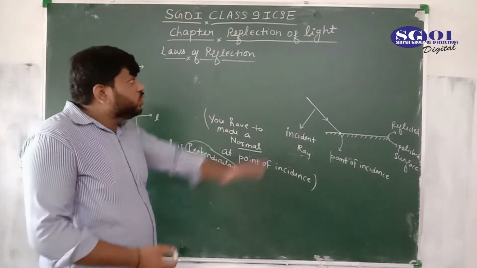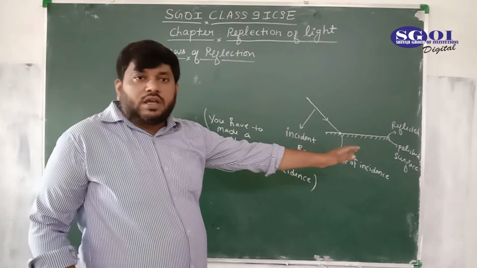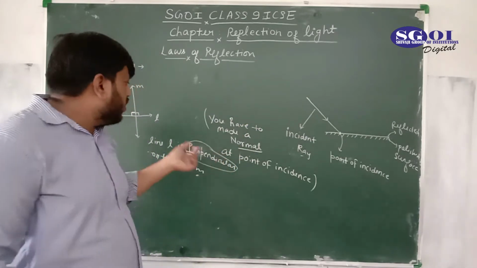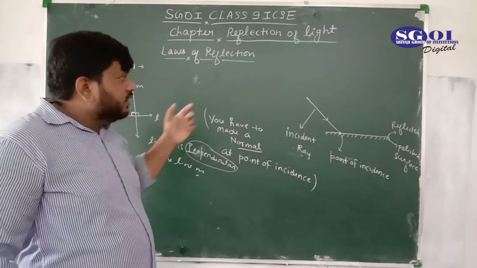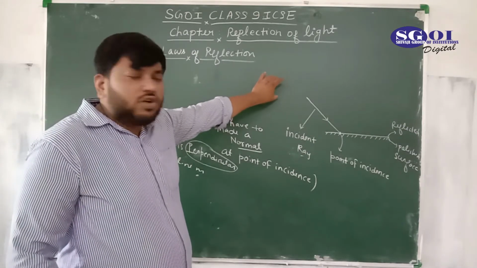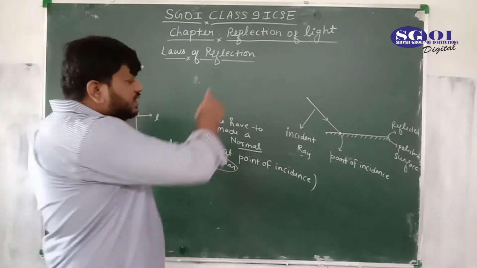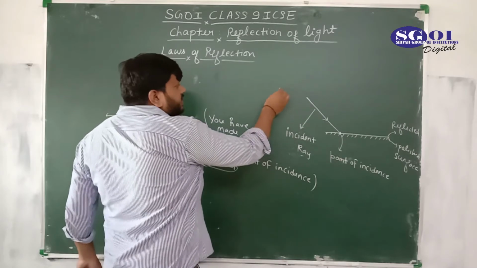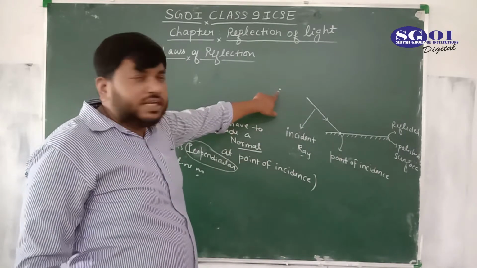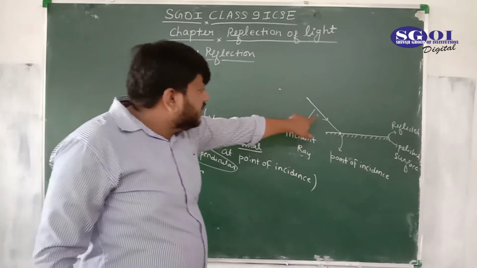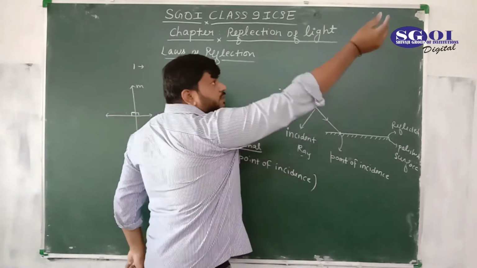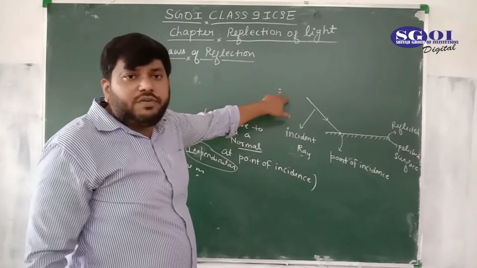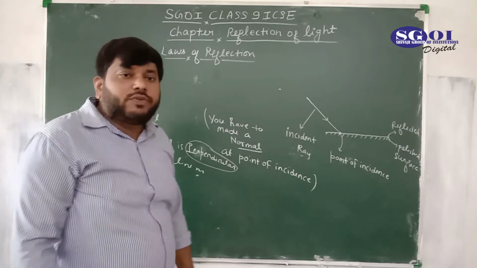Now, suppose you are seeing that this is a surface, and when a ray of light strikes, it will strike on a surface. It will not strike on a line. The ray of light always strikes on a surface. So this is a surface, and a ray of light is coming and striking at this point. So this is the point of incidence. And at that point we have to make the normal. So what is normal?